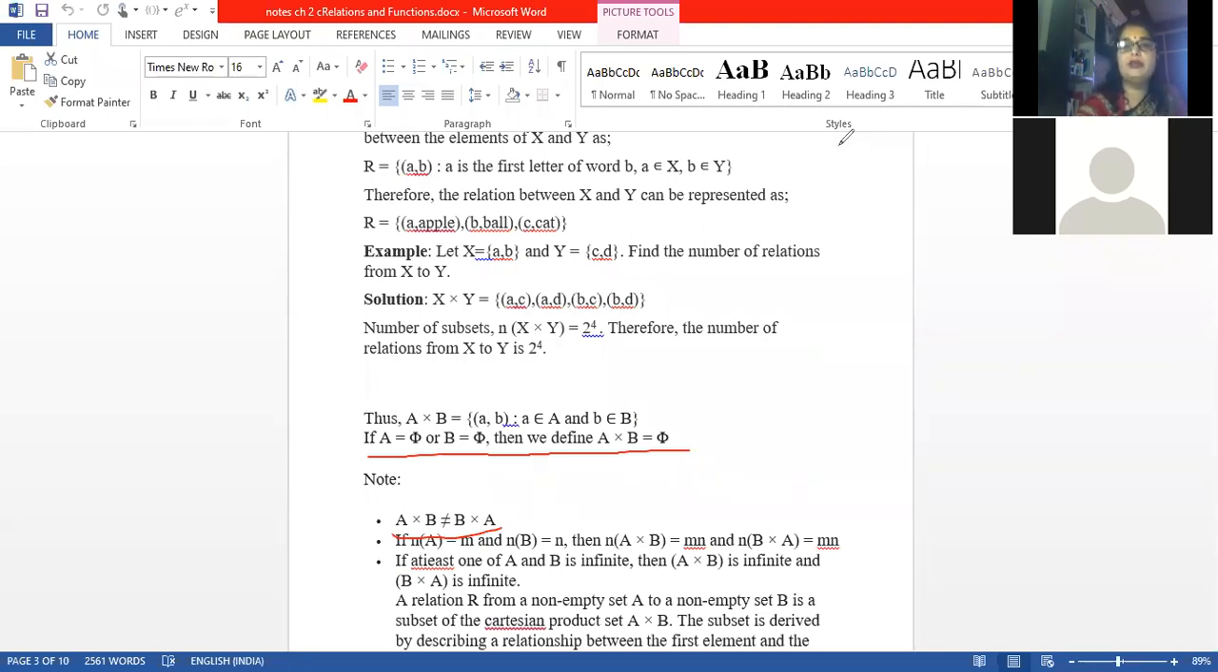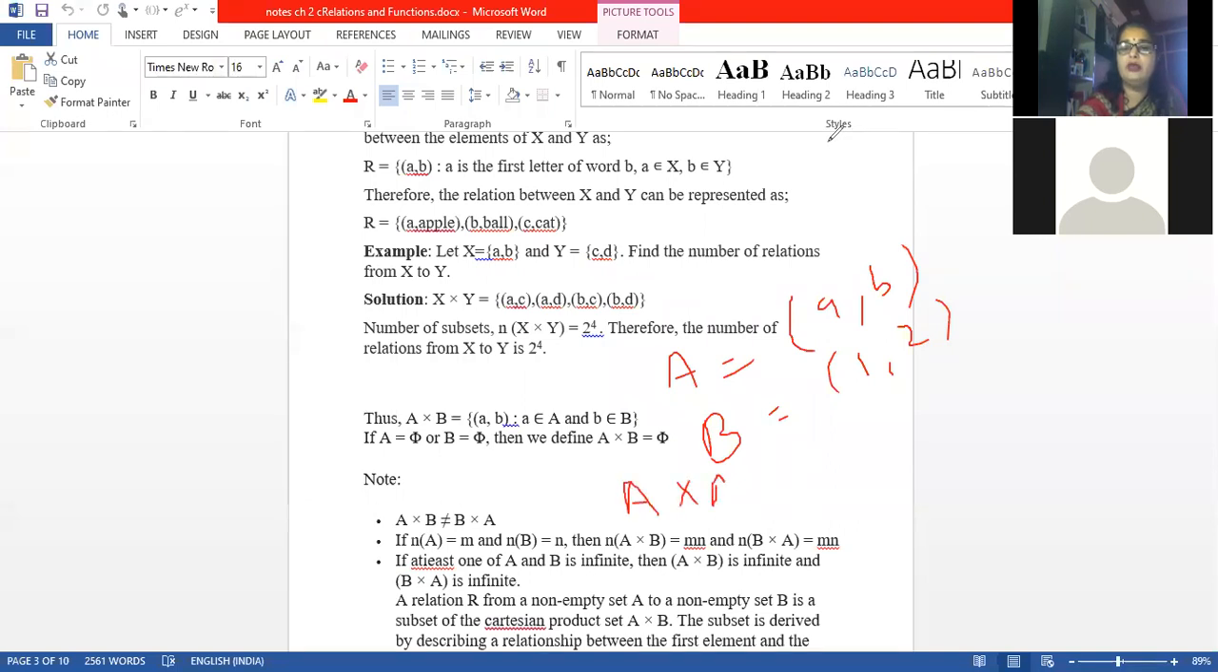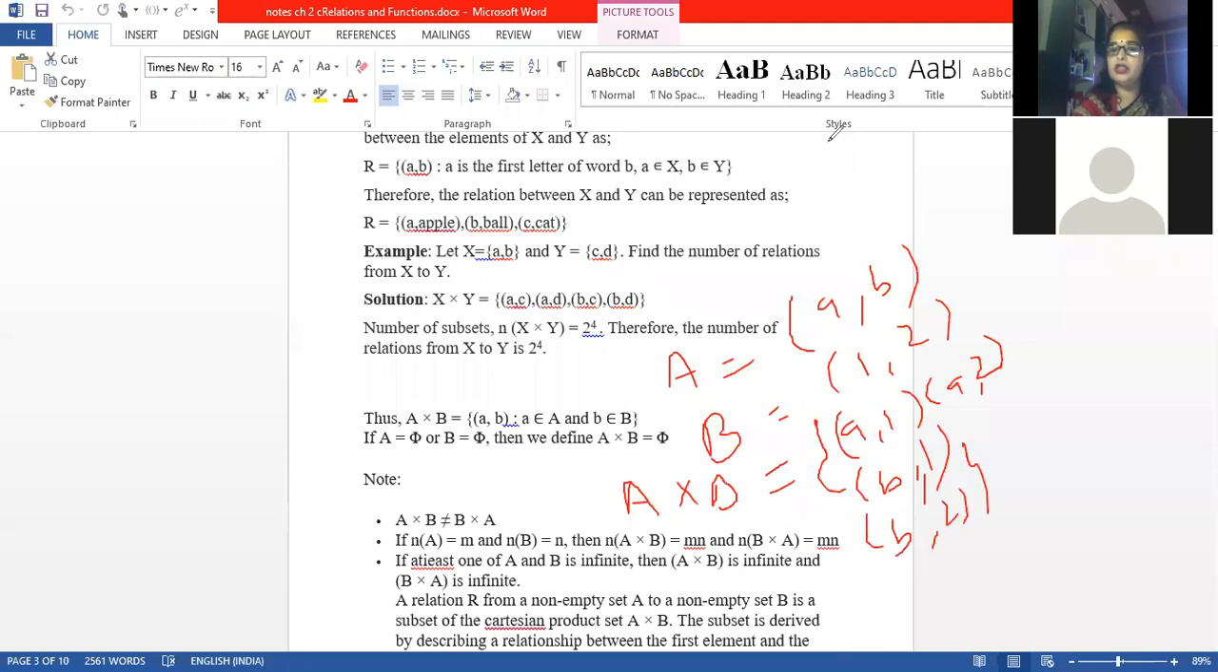I'll give you an example. Suppose A is a set containing elements a, b and B is a set containing elements 1, 2. So A into B will have what elements? A into B will have the ordered pairs (a,1), (a,2), (b,1), (b,2). This is A into B.